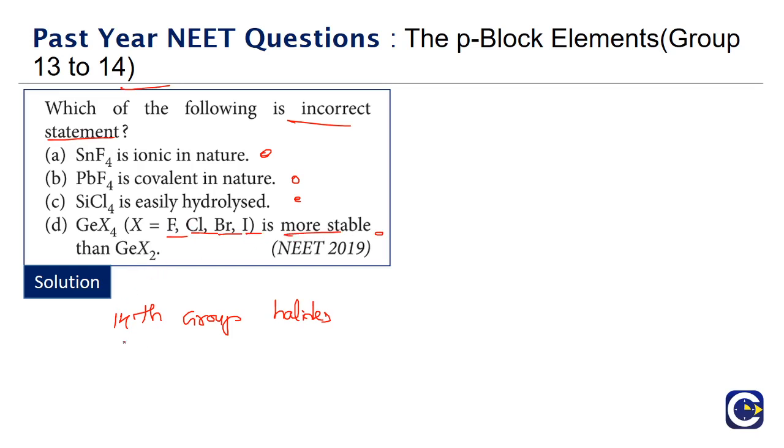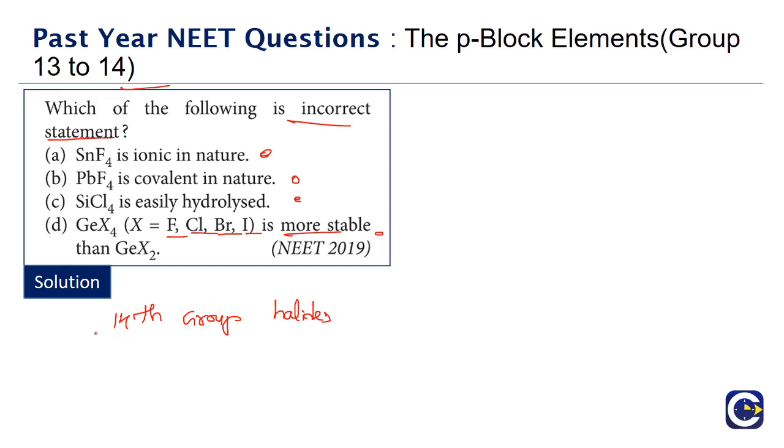So here we are trying to comment on various parameters. First, A and B are talking about the covalent or ionic nature. Same is the C option, because C is saying easily hydrolyzed. Generally, if the covalent nature is more, it will be easily hydrolyzed. Ionic nature means it will not be hydrolyzed; the respective ions will not be hydrolyzed.